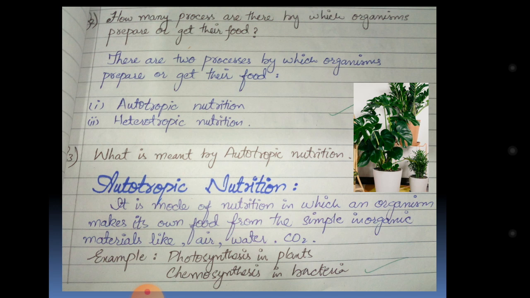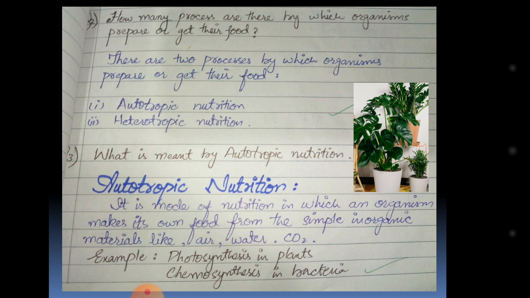What are the two types of nutrition? The main two types of nutrition from which organisms get their food are autotrophic nutrition and heterotrophic nutrition. Auto means self and troph means food. The food which is composed by the body itself is called autotrophic nutrition.